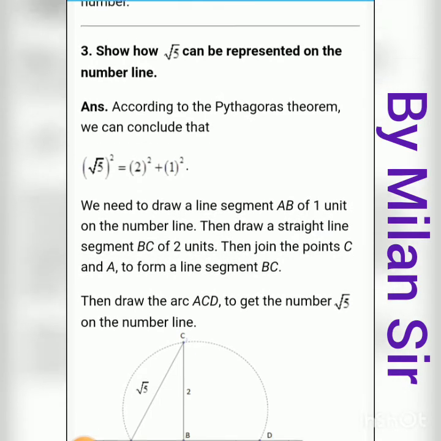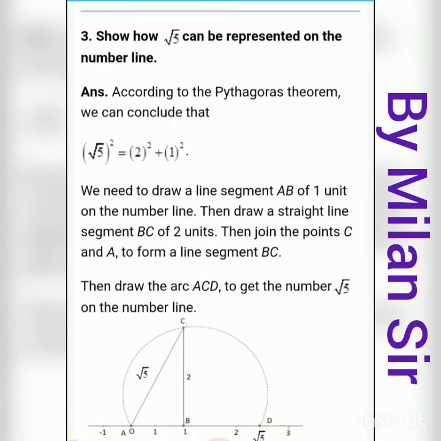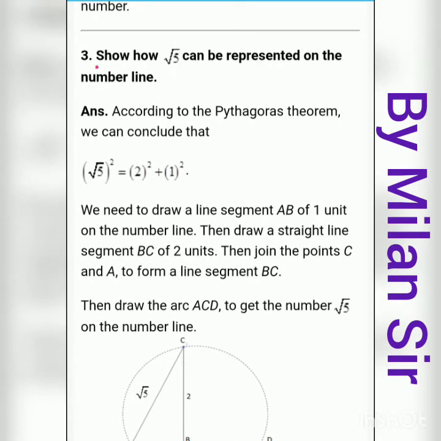Then next is question number 3. Here, show how under root 5 can be represented on the number line. We need to represent under root 5 on the number line. First of all, we need to convert this number into a Pythagoras triplet, because we can represent this number on the number line by using the Pythagoras triplet, by using the right angle triangle.